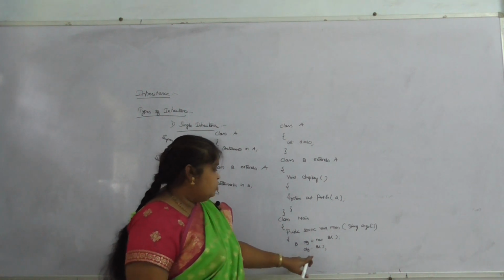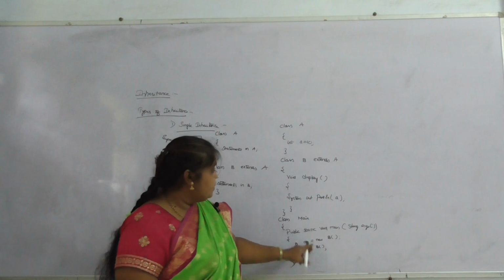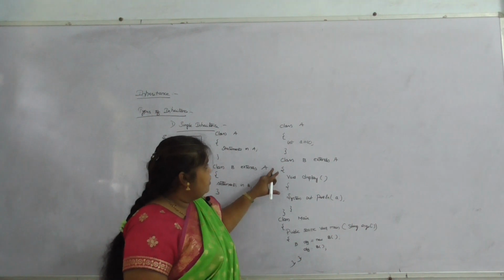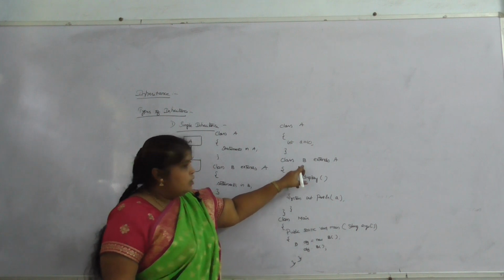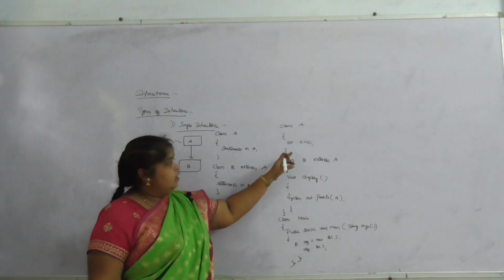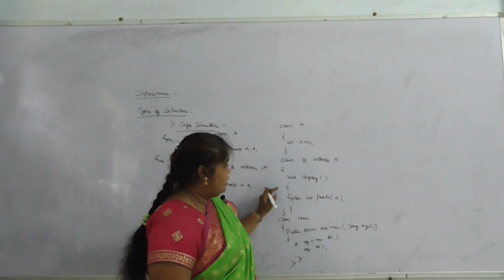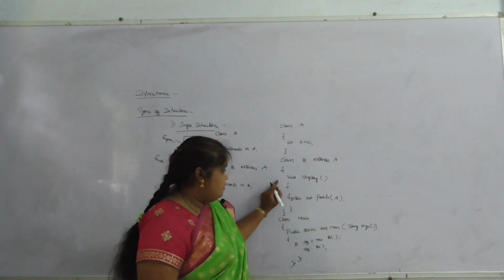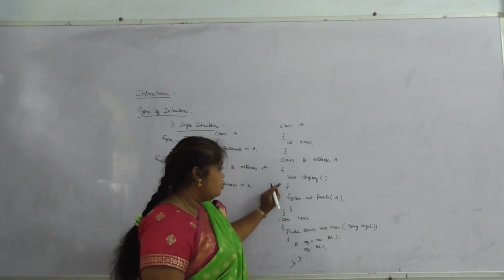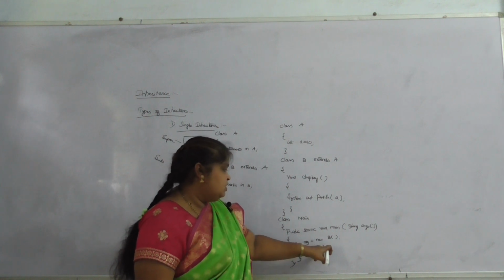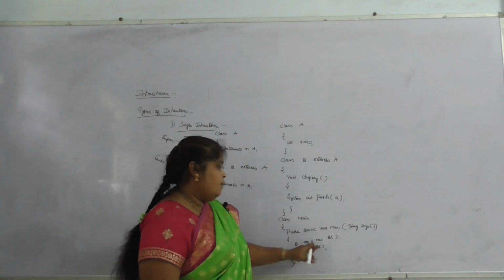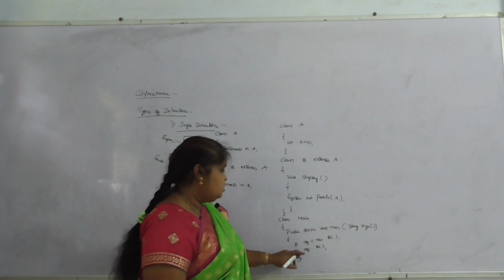Here I am going to create an object. Two classes are there, and in B, A is also there. So B can be taken to create the object. B object equal to new B. This is the syntax for the creation of an object.